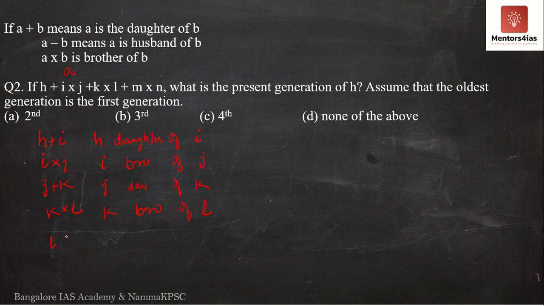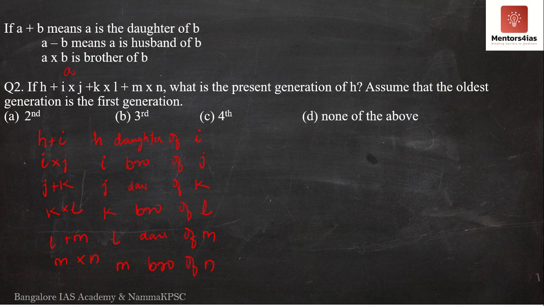We have L plus M. L plus M means L is nothing but the daughter of M, and finally M cross N, which means M is the brother of N.